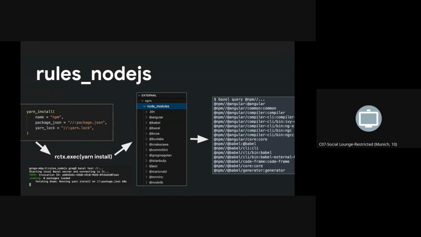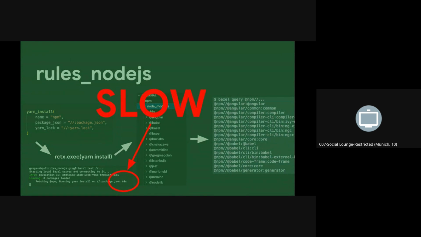Now, this worked. It worked okay. The main problem with it is that it was really slow because there's no way to get fine-grained fetches. You have to fetch everything for the entire monorepo that you're in. You also have to lay out the entire node_modules, and in large repositories, there can be tens of thousands of these and gigabytes of data.